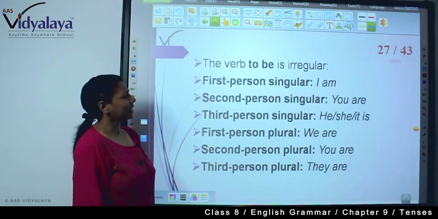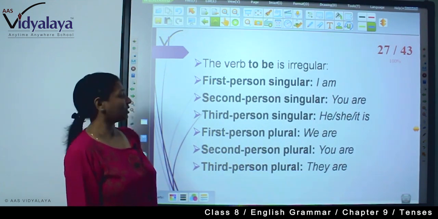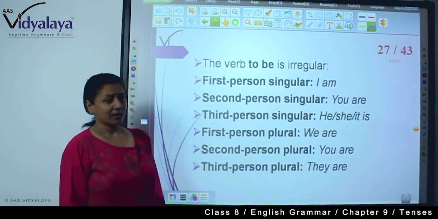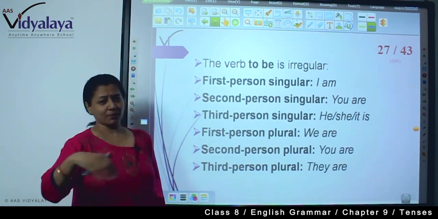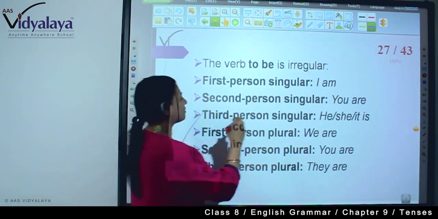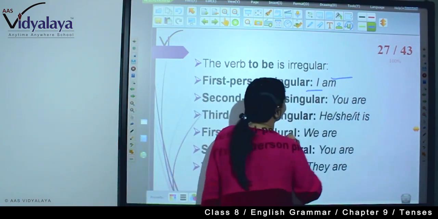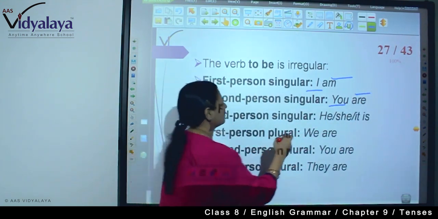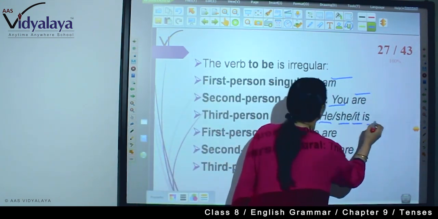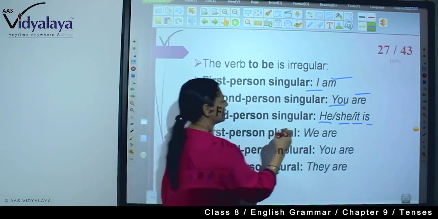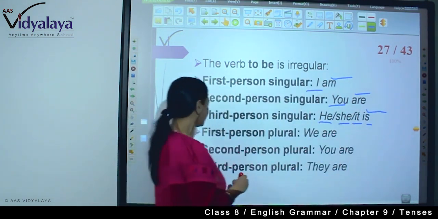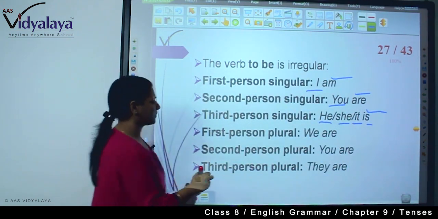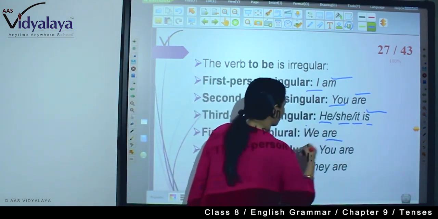Now verb to be is irregular. Always remember: to be, am, is, are. So with first person you will have to write am. With second person singular you will have to write are. With third person he, she, it you will have to write is. And with first person plural you will have to write are.